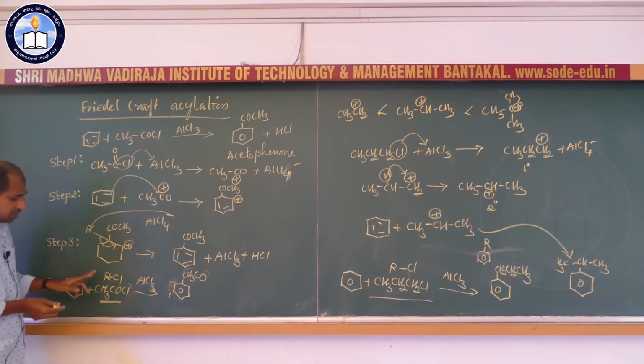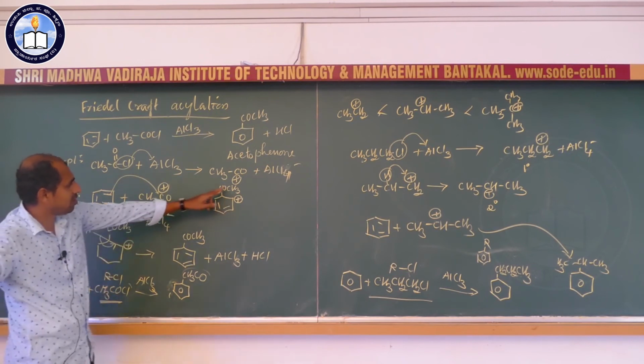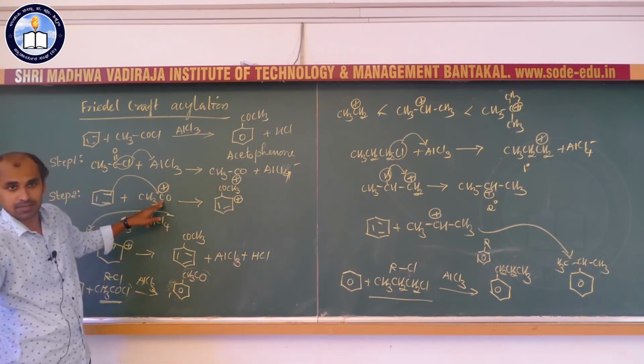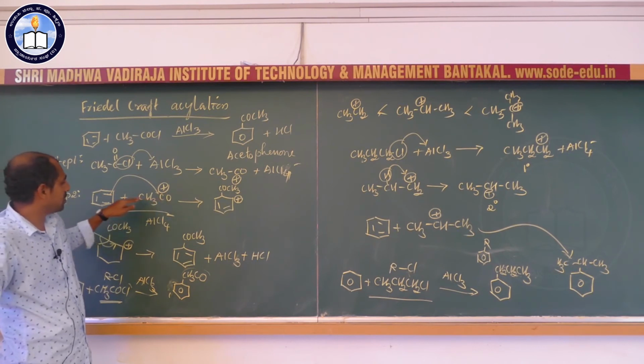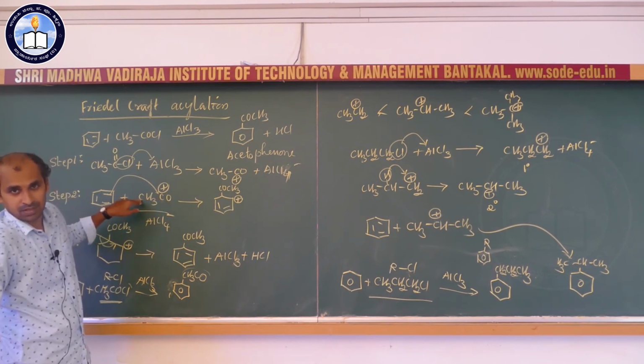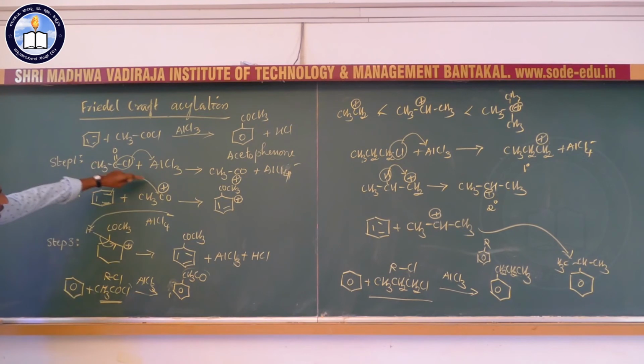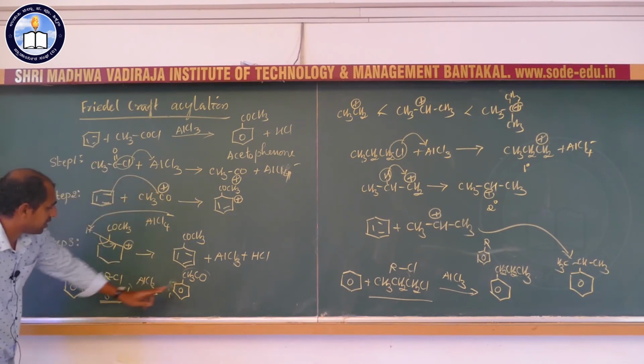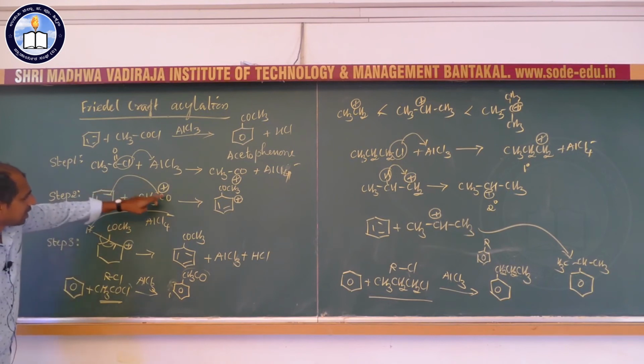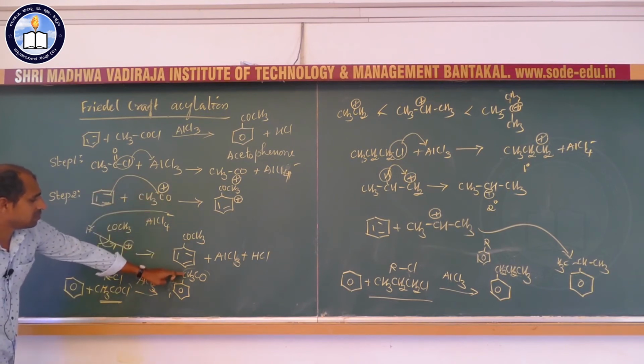It is true that it is a kind of RCl, but remember, the carbocation is formed on which carbon? It is on the carbonyl carbon, not on the methyl carbon. So the benzene ring will attack the carbonyl carbon, so direct bond formation takes place between the benzene and the carbonyl carbon, and not with the methyl carbon.